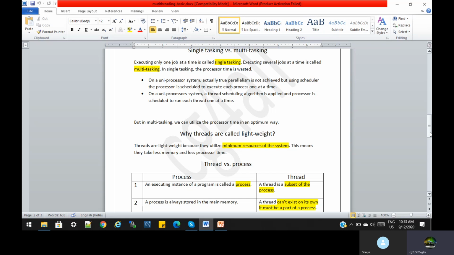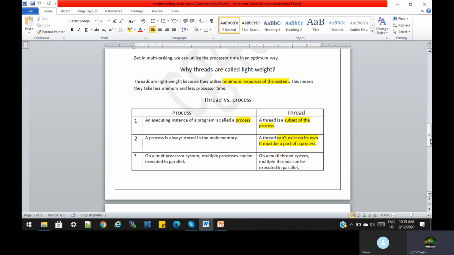Now we have the process and we have the thread. There are some differences between process, multi-threading, multiprocessing and thread. I am going through them one by one with proper explanation. First, what is a process? An executing instance of a program is called a process. Any program is complete as a process. A thread is a subset of a process. That is the first difference. Second difference: a process is always stored in memory. A thread cannot exist on its own; it can only be part of a process.